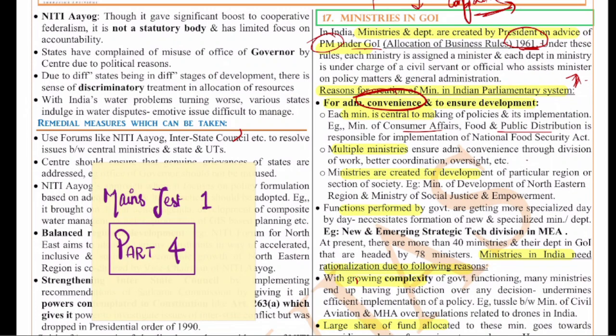That we can write. Okay. And also the functions performed by the government are getting more specialized. For example, the new and strategic tech division in the Ministry of External Affairs. So like that we can write all of these examples. Right. Now, are there any limitations? Are there any issues?